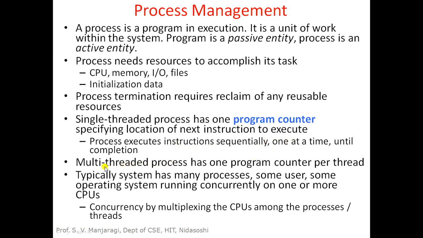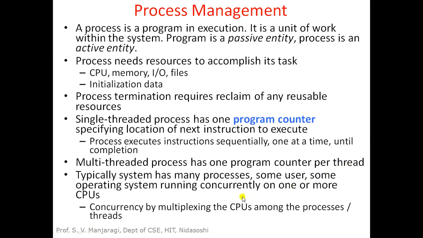There can also be a multi-threaded process, having multiple threads running concurrently, and every thread has a separate program counter, because every thread is capable of executing a different job or task simultaneously.